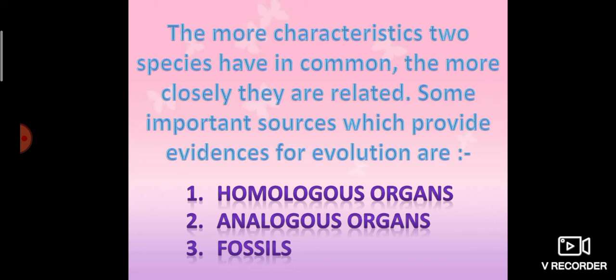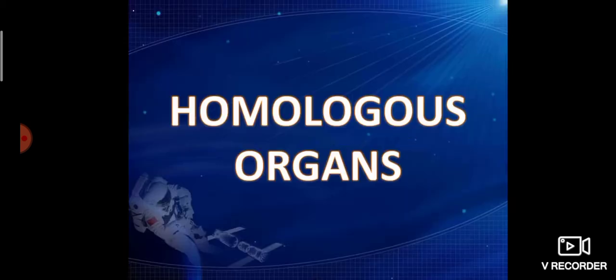Some important sources which provide the evidence of evolution are homologous organs, analogous organs and fossils. First one, homologous organ.